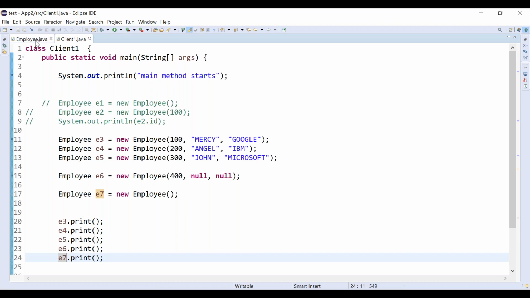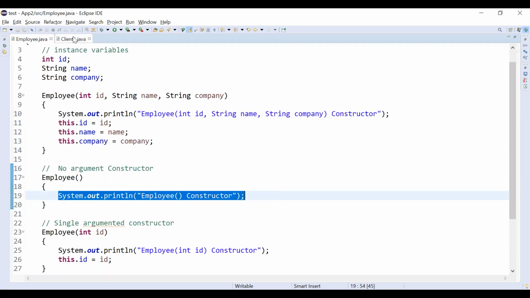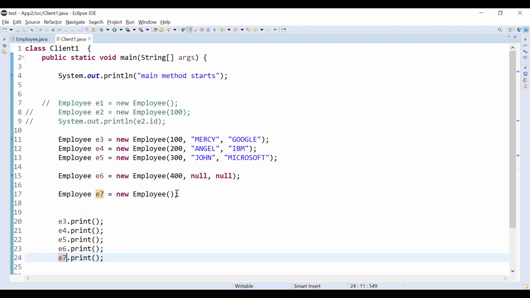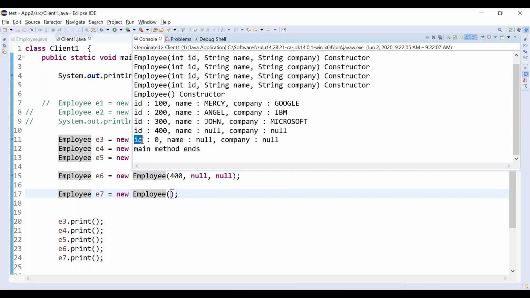Because in e7 we did not do anything. We are just printing one statement, right? So all the attributes will have default values. ID, name, and company will all be default values. ID is 0, name is null, company is null, correct?